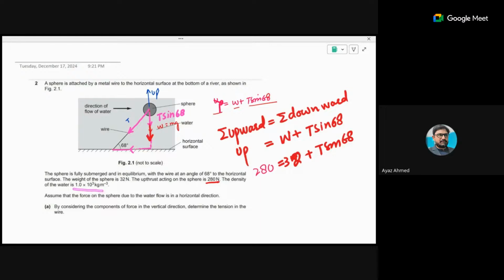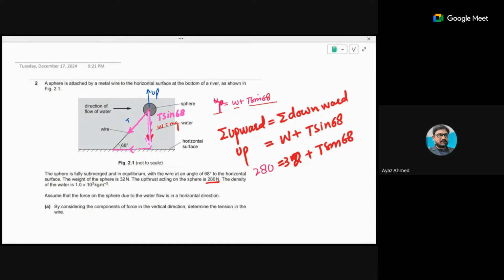The density of the liquid is given to you. Assume that the force on the sphere due to the water flow is in the horizontal direction only. This is the direction of water flow. That is the force of water. So by considering the components of the forces in the vertical direction, determine the tension in the wire. I just told you that you have to resolve the tension into components.